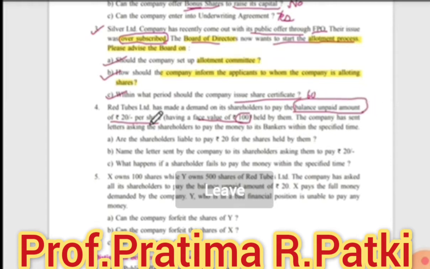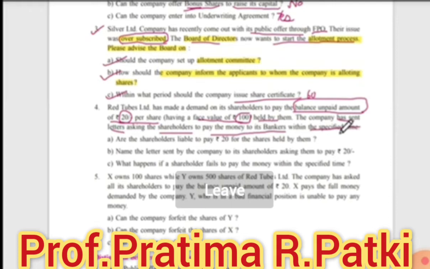The company has sent letters asking the shareholders to pay the money to its bankers within the specified time. So what company is doing? Asking the balance unpaid amount. From 100, it is asking 20 rupees per share.